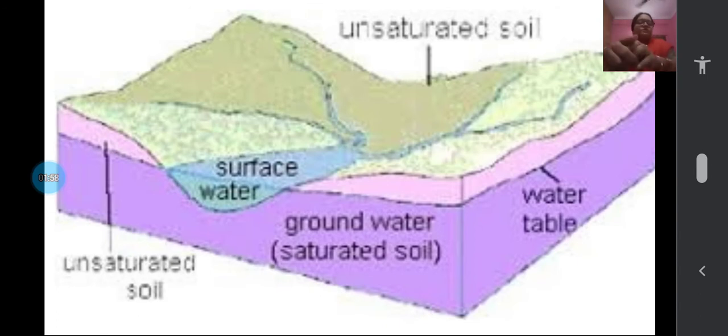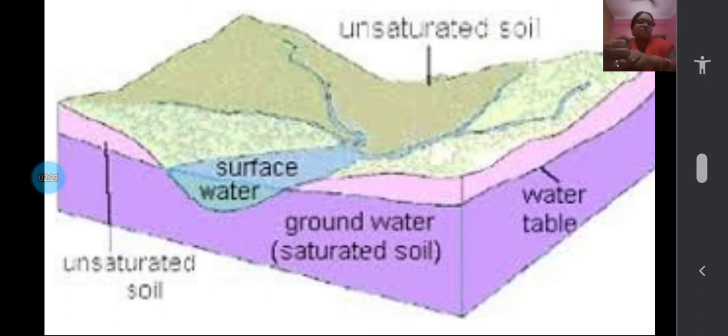Now first we will concentrate on the first keyword, that is groundwater. As I told you, only 3% of fresh water is available on the earth. And in that 3%, we learned that 2% is in the glaciers, so it cannot be used directly.